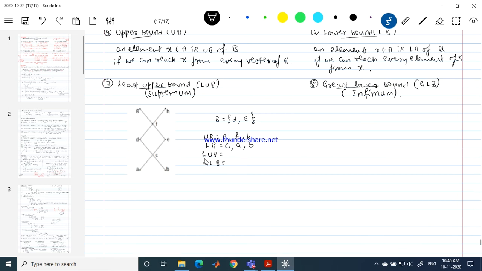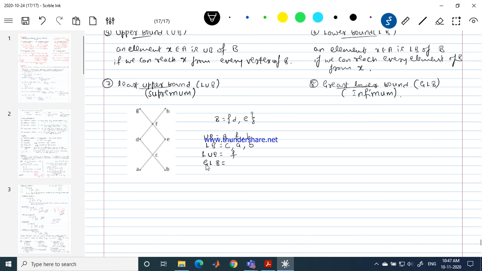Now let me identify the least upper bound. G, F, H are the upper bounds here. Least means identify the one upper bound from which you can reach all the remaining upper bounds. Which is that element here? Yes.